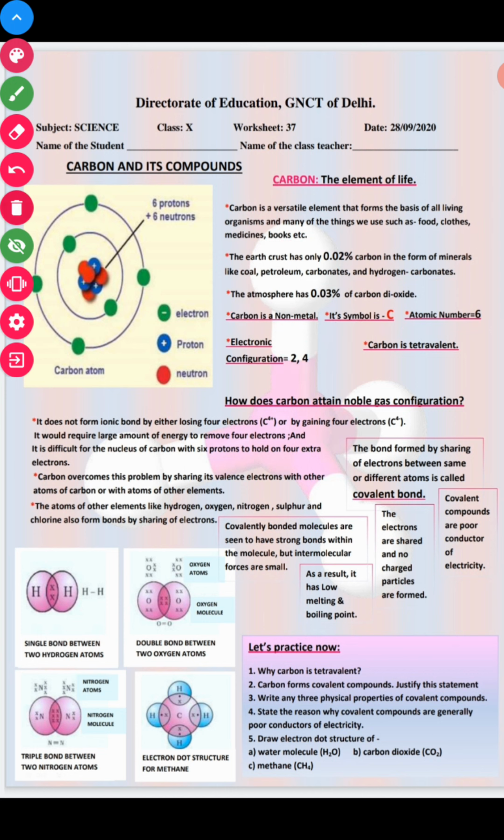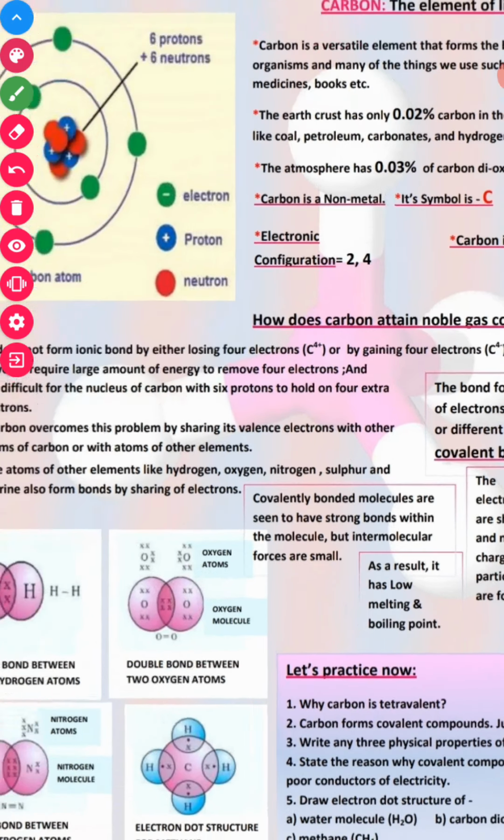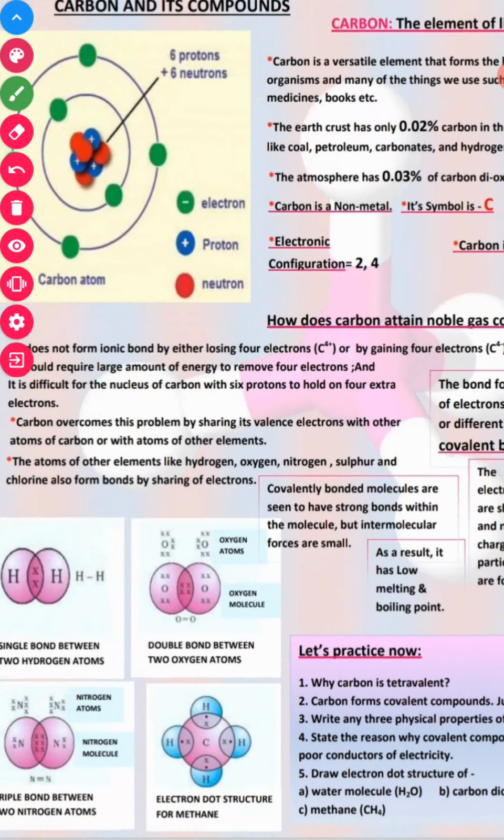How does carbon attain noble gas configuration? Carbon attains its noble gas configuration by making covalent bonds with other elements as well as with itself. It does not form ionic bonds. Why? Because losing or gaining electrons is difficult.